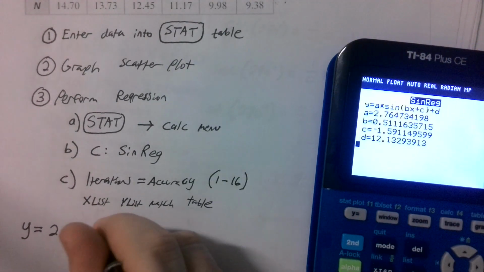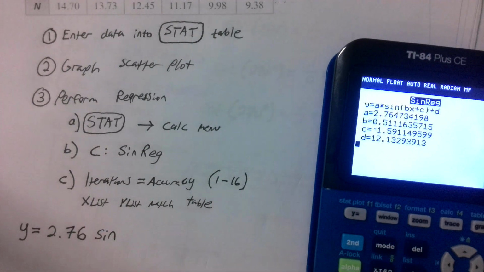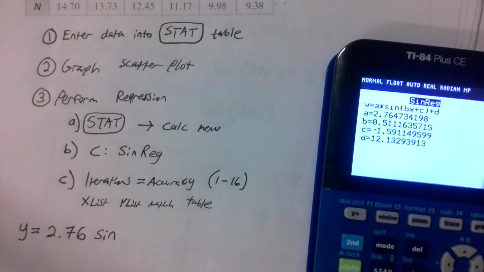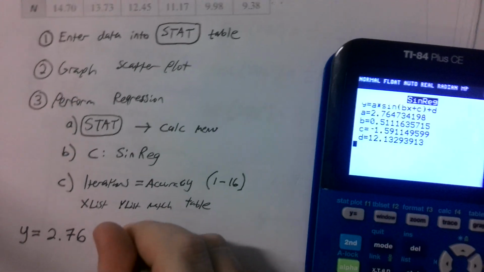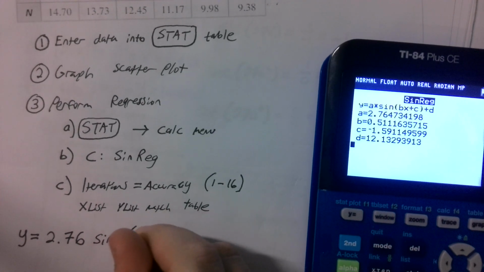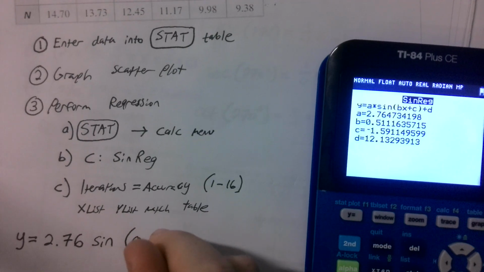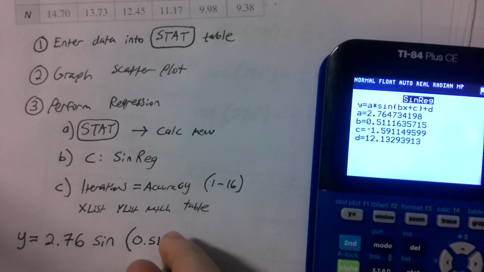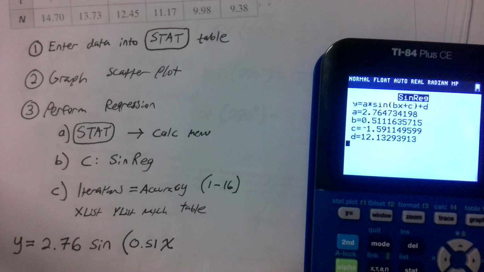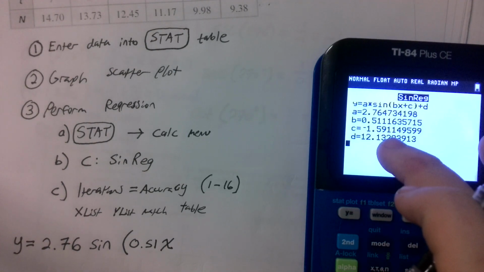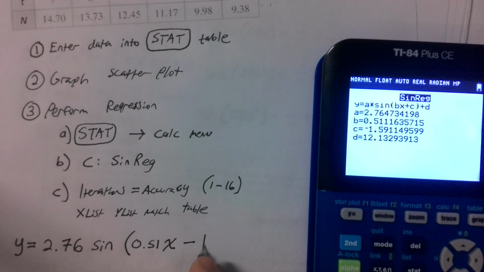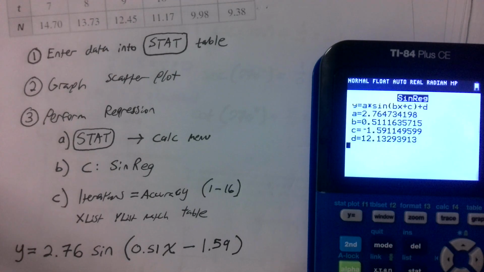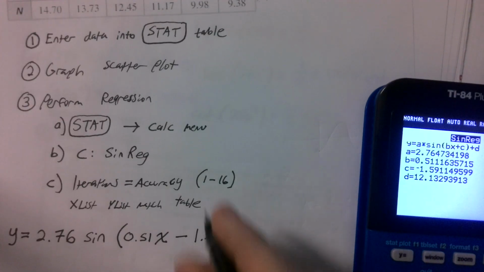It is sine here, even though we kind of saw that cosine would be technically more appropriate. You can transform it if you want. I won't tell anyone. We have our sine. Our b value is 0.51 times x plus our c value. But since our c value is negative, it's actually going to be minus 1.59. And then we have to add our d value of 12.13.